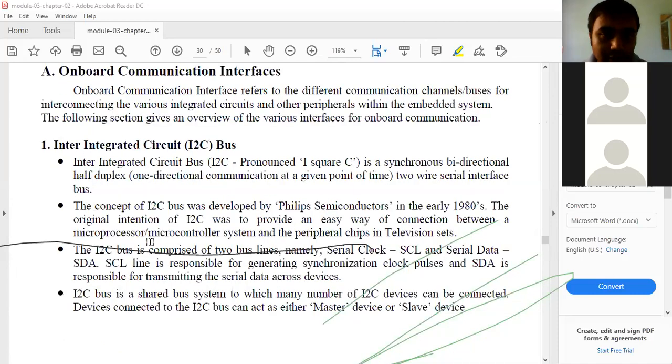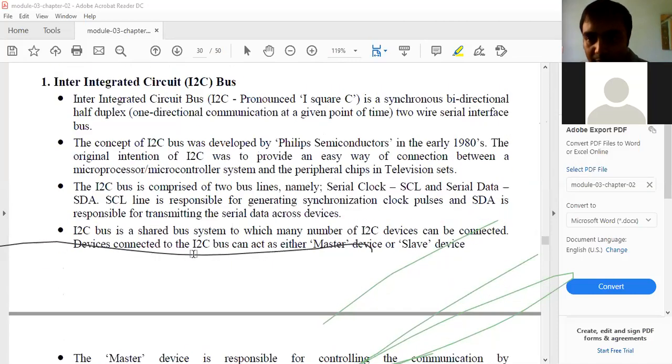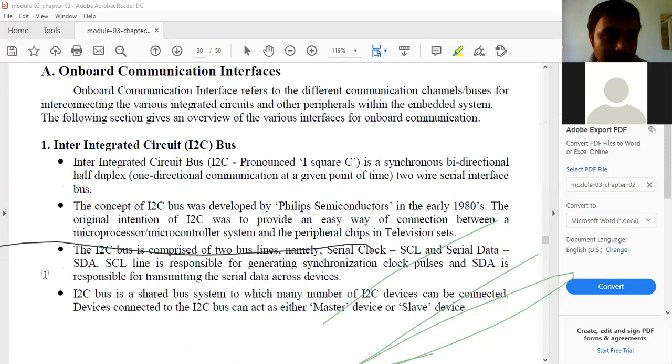Okay, so next topic is, see, somebody is using a pen or scratching over the screen. Don't do that. If you continue like this, I won't take the class, I'm telling you. Who is that?